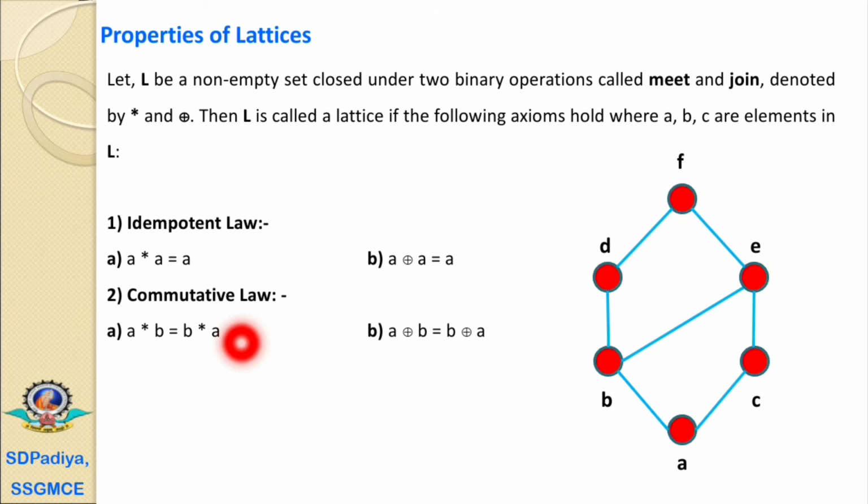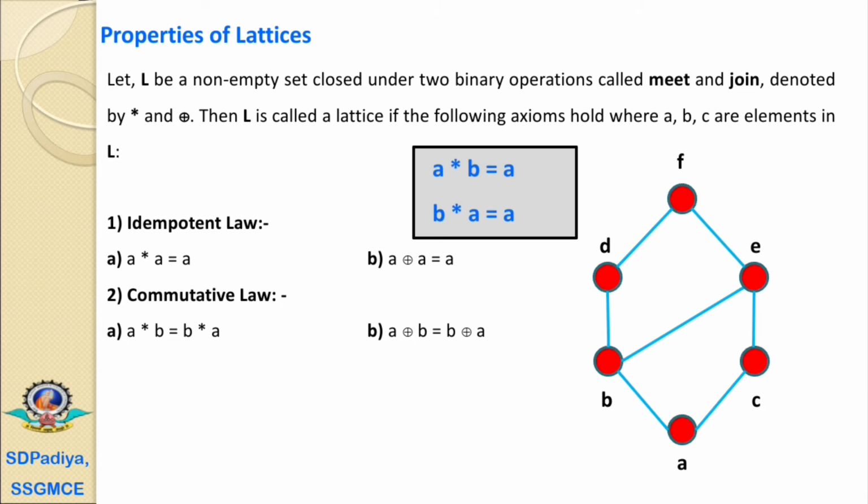The second property is the commutative law. It says that A meet B equals B meet A. Similarly, A join B equals B join A. Now we'll discuss this with an example. If we observe this example, then A meet B equals A, and if we find B meet A, that is also equal to A. Therefore, A meet B is equal to B meet A. Similarly, A join B equals B, and B join A is also equal to B.